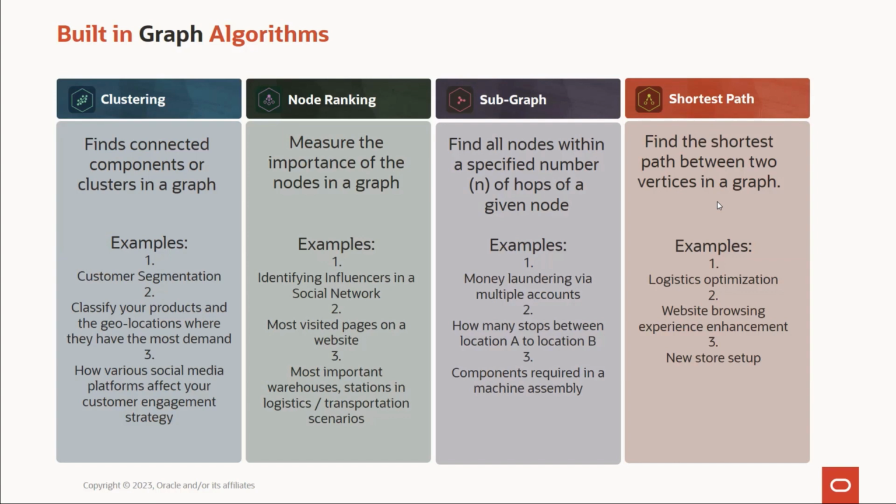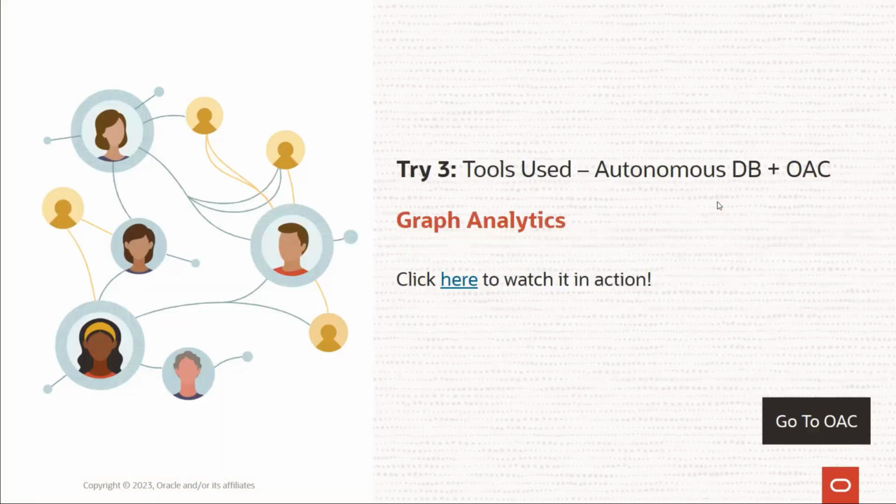Now let's just jump into the actual exercise here. All of it is going to be made available as a project, which I'm going to show, but we are going to use cluster to do it from scratch. Okay, the clustering in graph. Again, the tools used would be Autonomous Database and Oracle Analytics Cloud. Please remember, for both AutoML as well as graph, Autonomous Database is almost mandatory, without which the graph capabilities within OAC may not work. Okay, that is the integration that we have done.